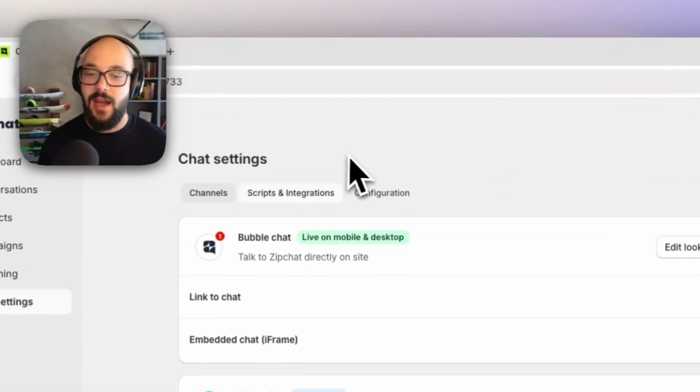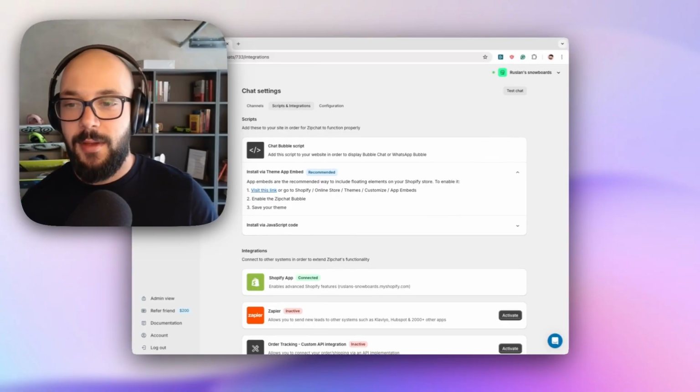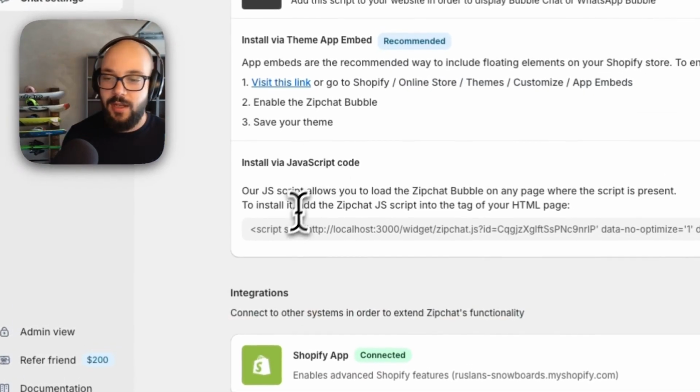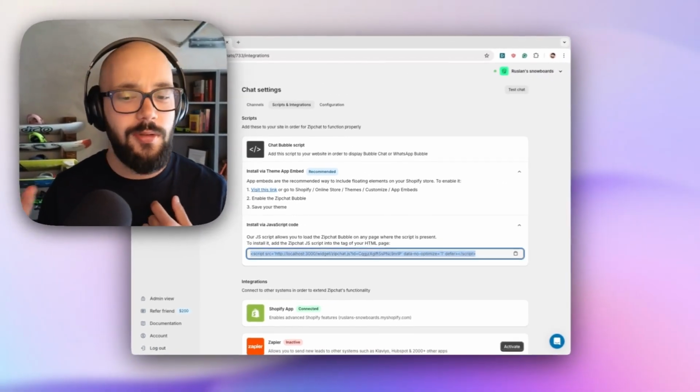To allow customers to talk to Zipchat directly on your website, you can use our bubble chat. It's super easy to install. All you need to do is go to scripts and integrations and add our JavaScript to your site. If you are on Shopify, you can use a theme app embed. And if you're not on Shopify, you can use our JavaScript code. You can add it directly to your HTML like a Facebook pixel, or you can use Google Tag Manager.